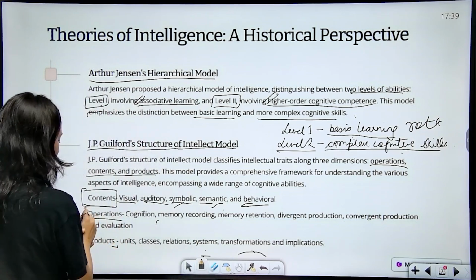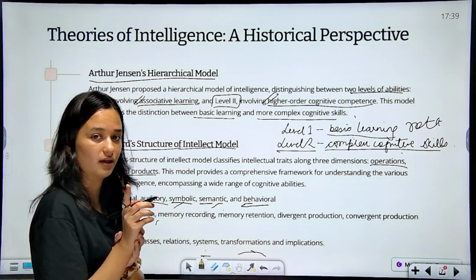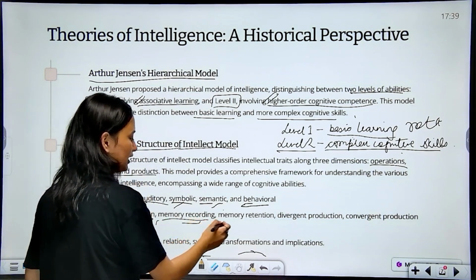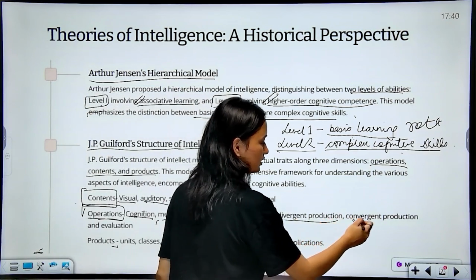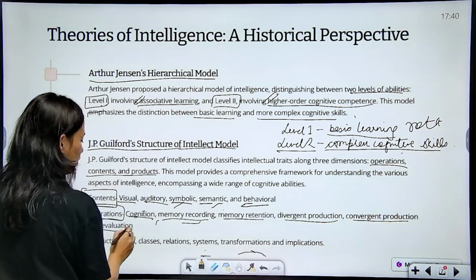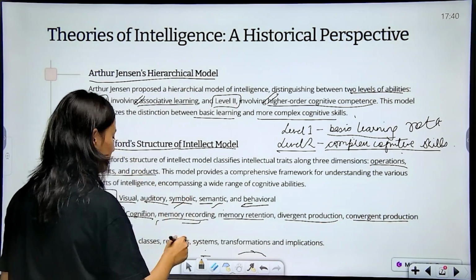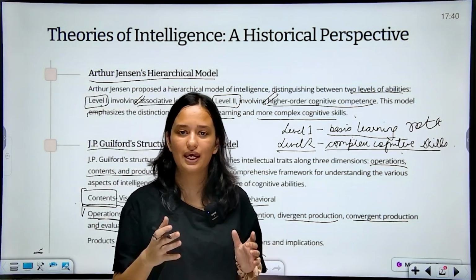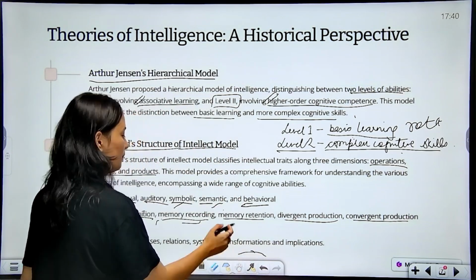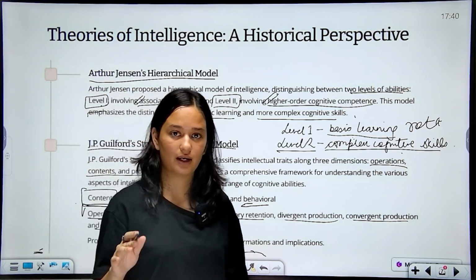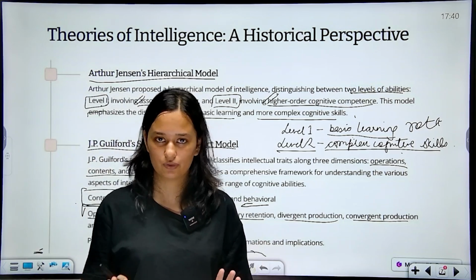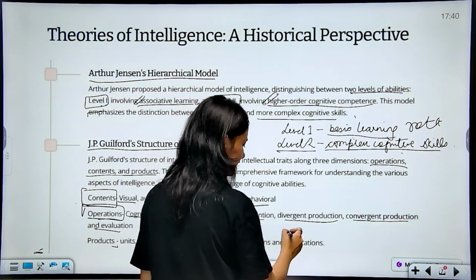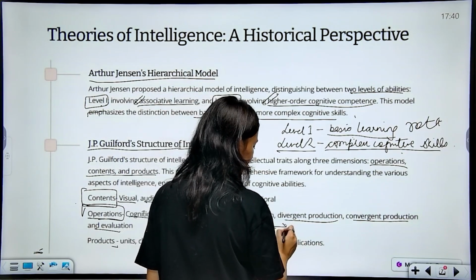Second is operation. Operation is what you actually do with that information, with that content. You can use it for cognition, memory recording, memory retention, divergent production, convergent production and evaluation. Cognition means thinking ability. Memory recording is whatever you are seeing, whatever you are trying to learn, you are able to record it in your memory. Memory retention, एक बार record हो गया, then how you are able to retain it, how long you are able to retain it.